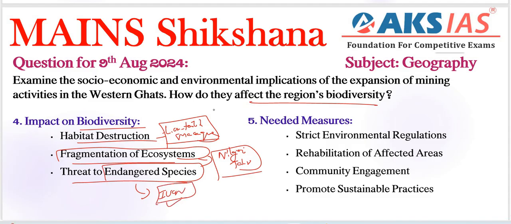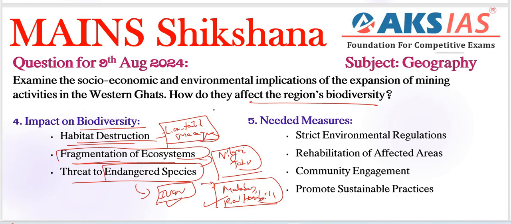Here we can include the Malabar pied hornbill, very important. Birds like the Malabar pied hornbill are affected by habitat loss and environmental pollution. Those examples need to be included in the points especially.